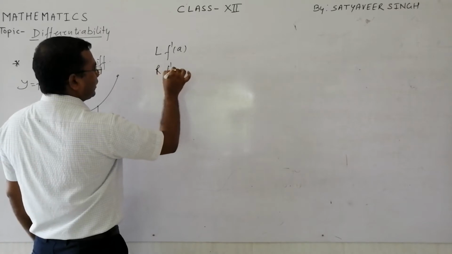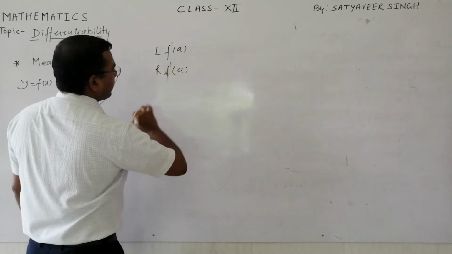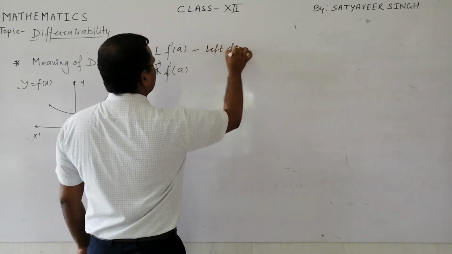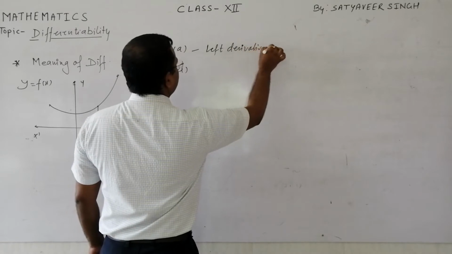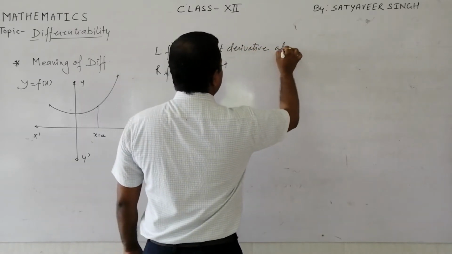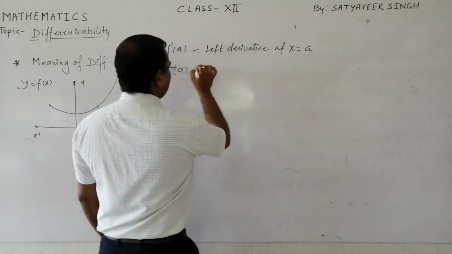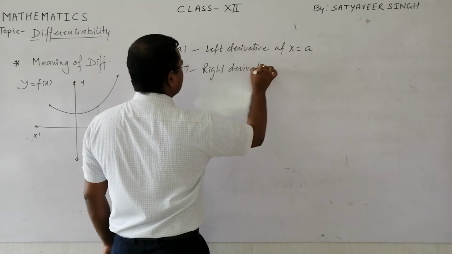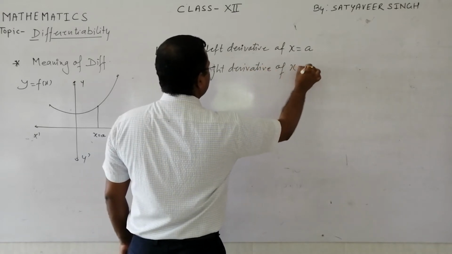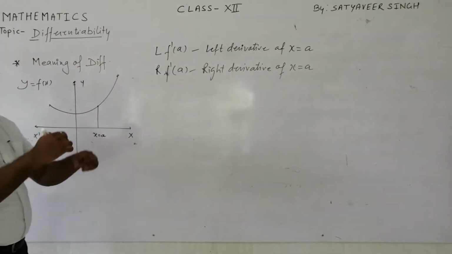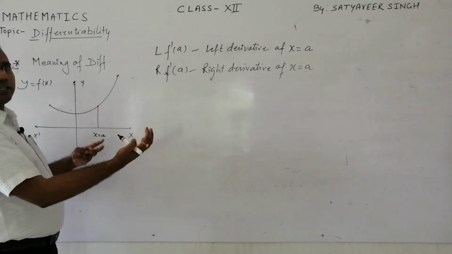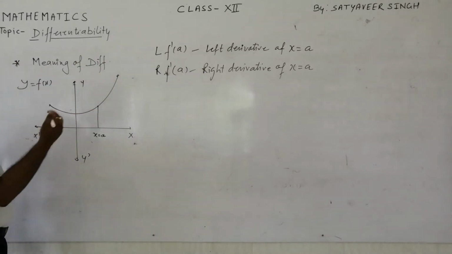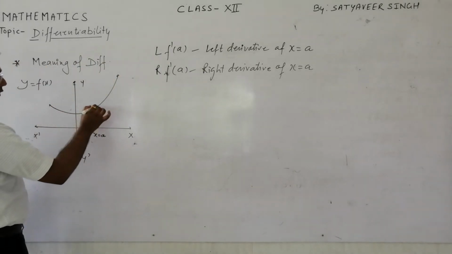This is called the left derivative and right derivative of the function at x is equal to a. If both these limits exist and are equal, then we will say the function is differentiable.